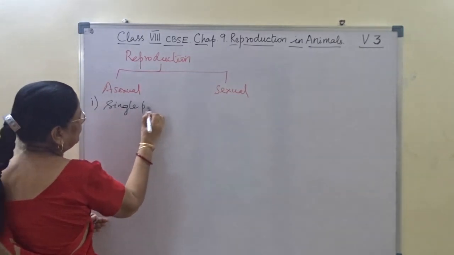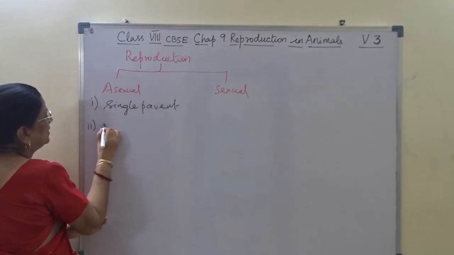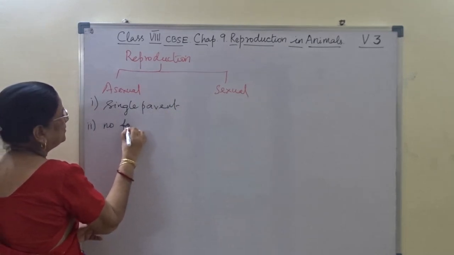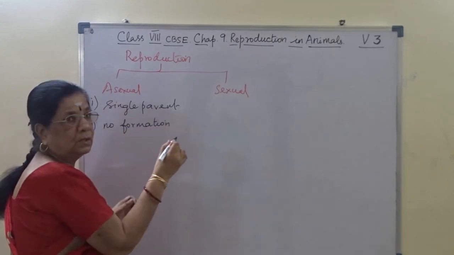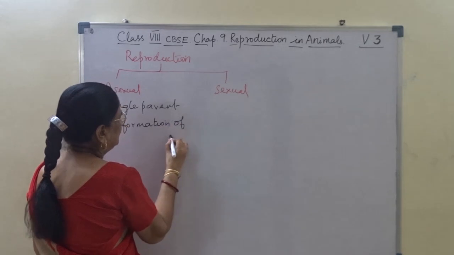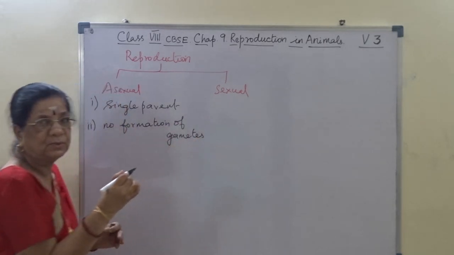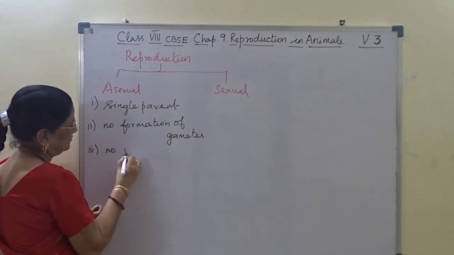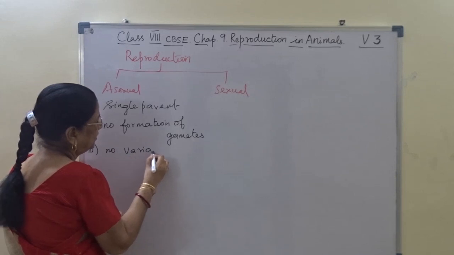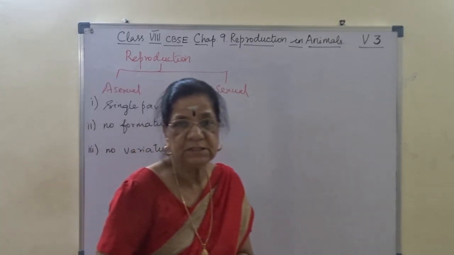Single parent, no formation of gametes. Third one, no variation will occur. What does it mean, variation?